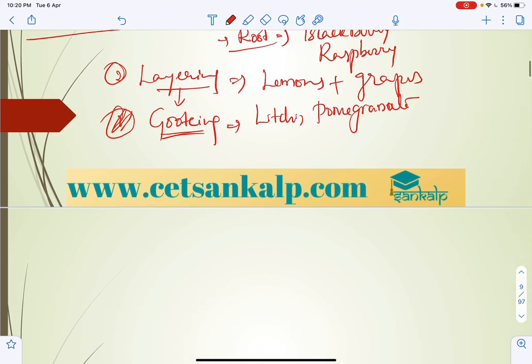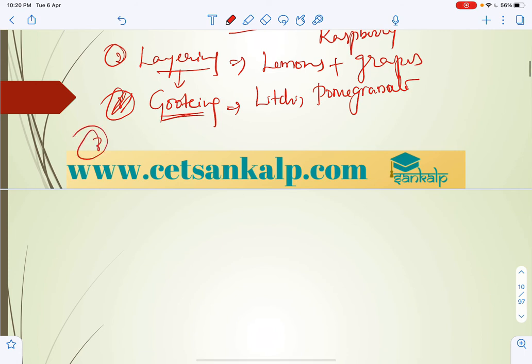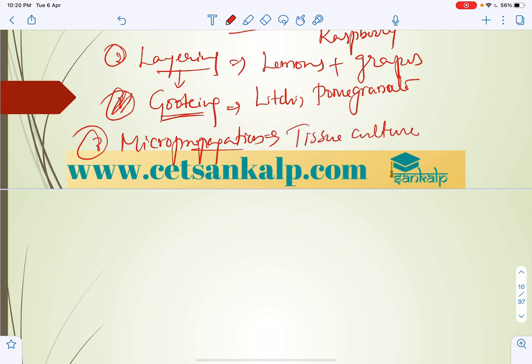Next, the third one, micro propagation. I already mentioned that it is a new technique, tissue culture. A plant will be obtained with the help of the tissue culture technique, obtaining a large mass of new smaller plantlets using an artificial medium, which is an aseptic medium. Keep in mind, aseptic medium.